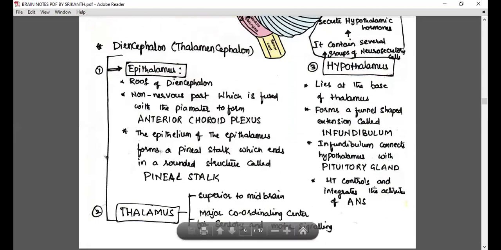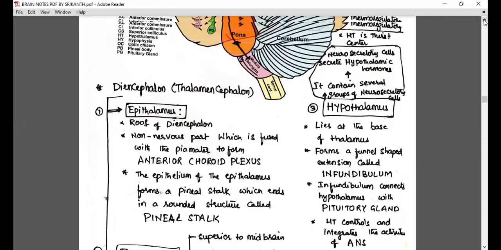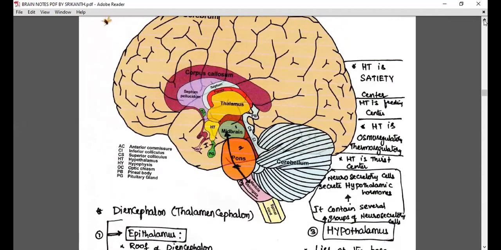Then what are the functions? So many functions are there. The hypothalamus controls and integrates the activity of the autonomous nervous system. Then the hypothalamus is a satiety center, a feeding center, and a thermoregulatory, osmoregulatory, and thirst center. All these functions are going to be a little bit interesting.